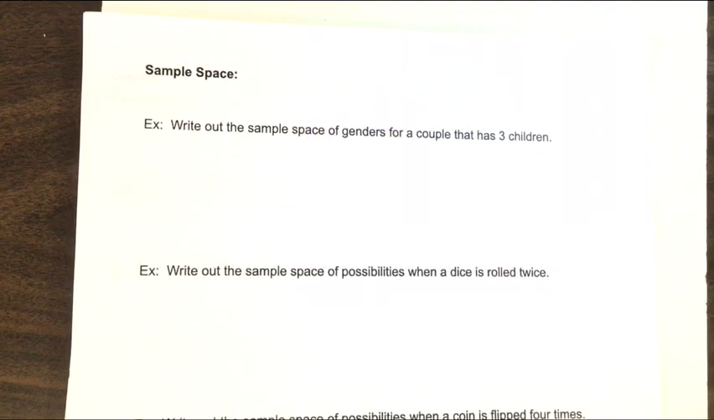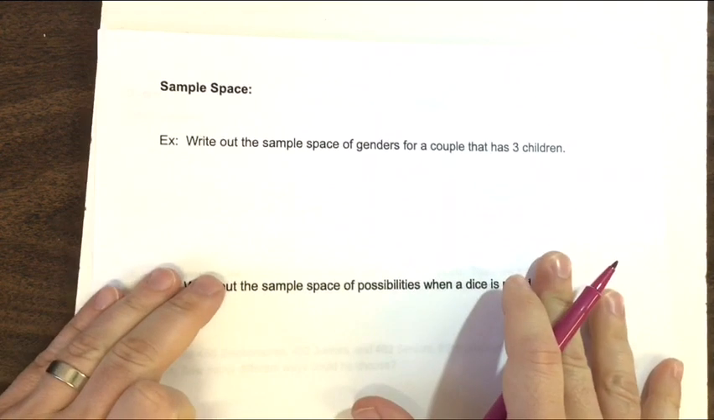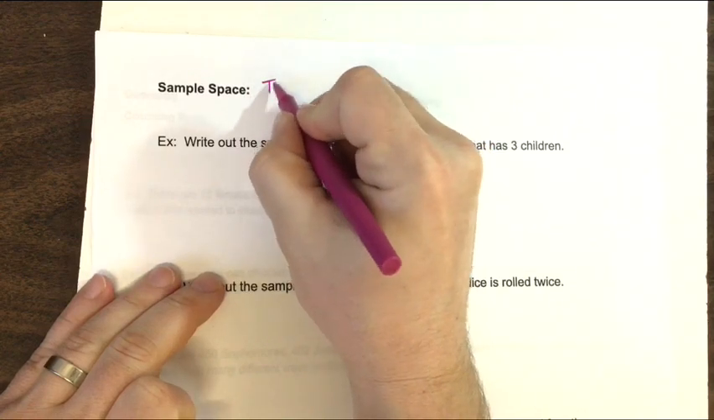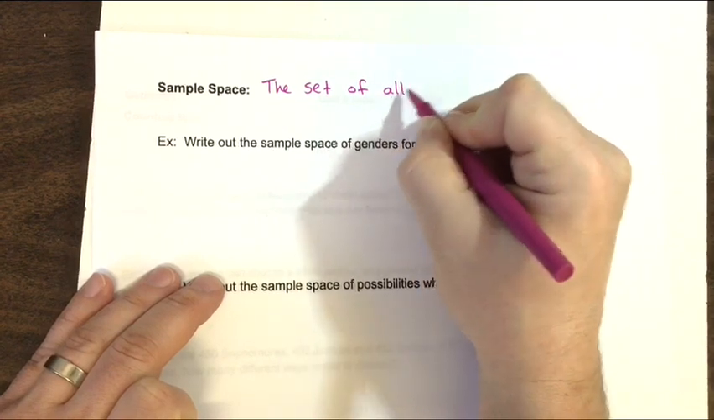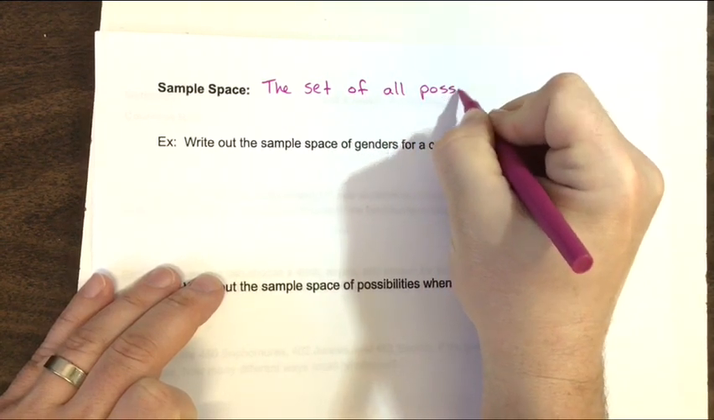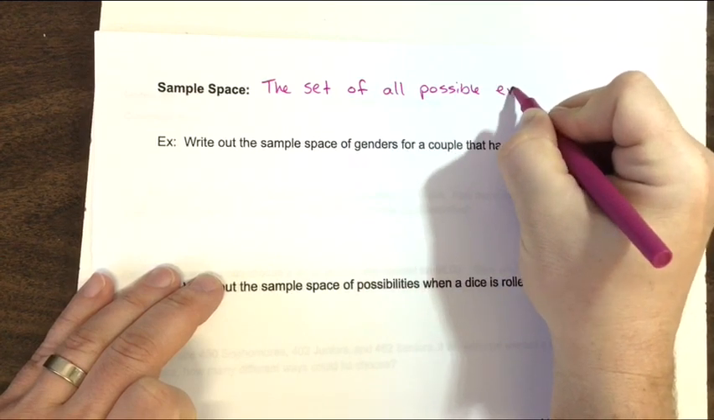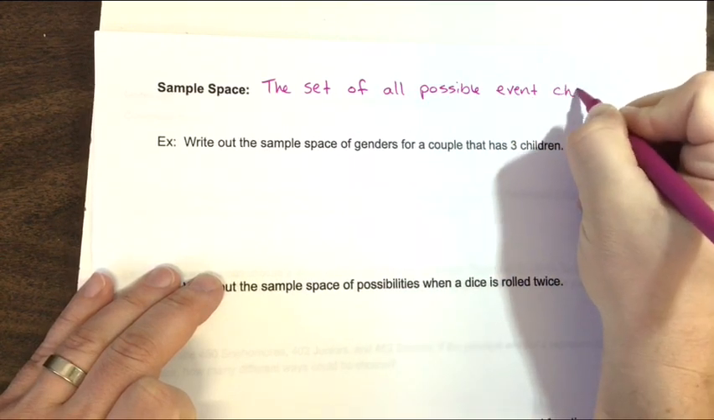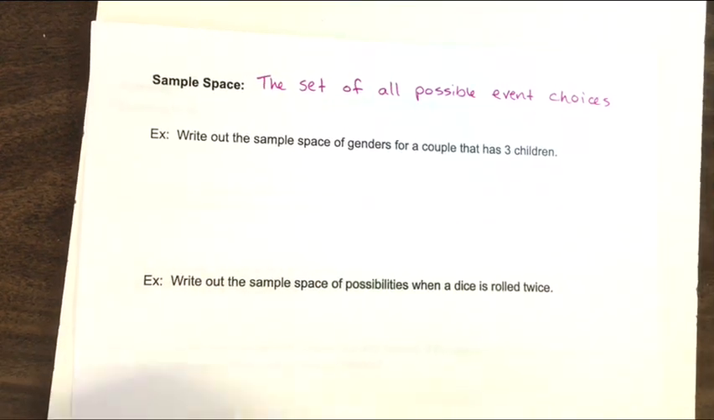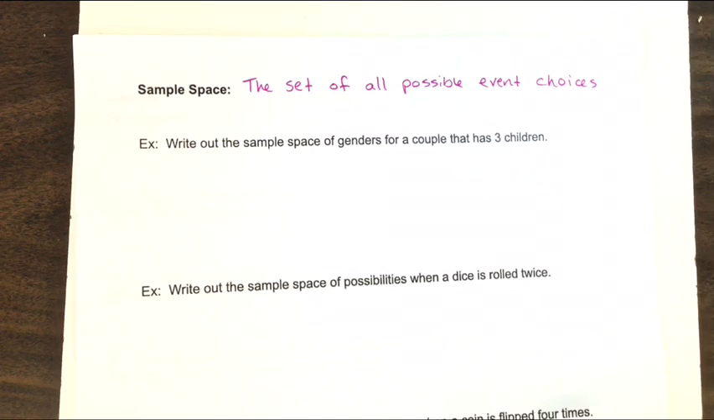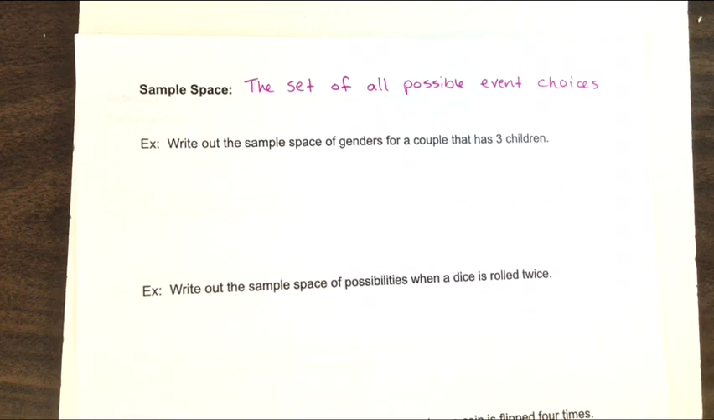And now we're going to move on to our next concept, and we're going to talk about what sample space means. You may have heard this term used before, but we're going to define sample space as really just the set of all possible event choices. When we talk about these choices or selections, we're really just talking about all the possibilities in either a single selection or multiple selections.